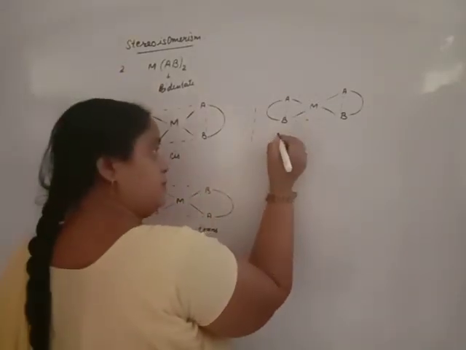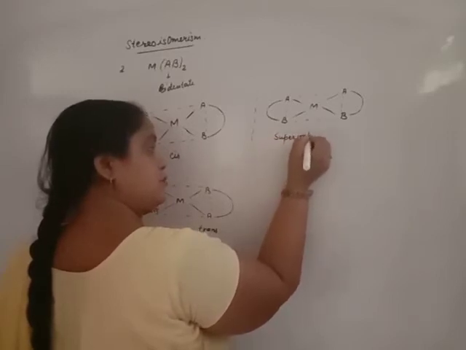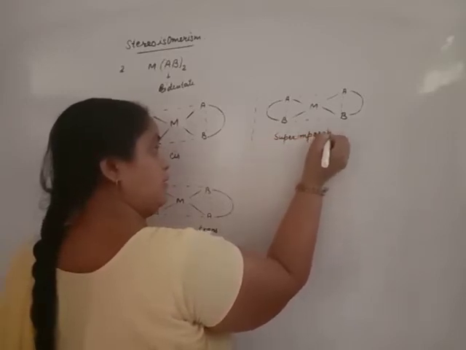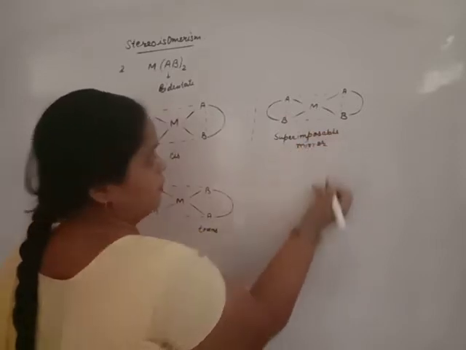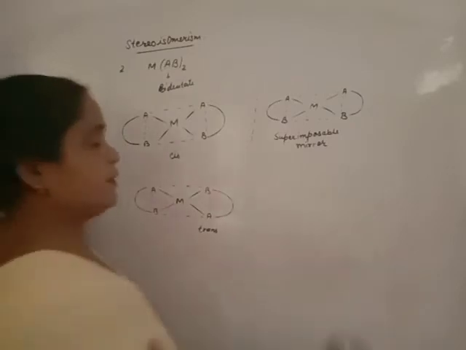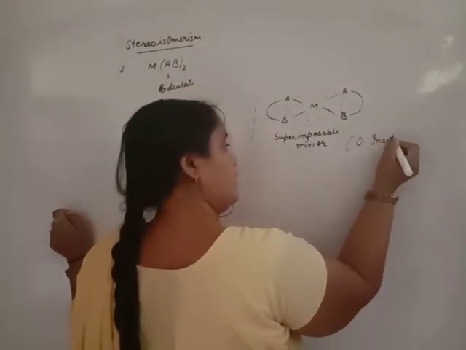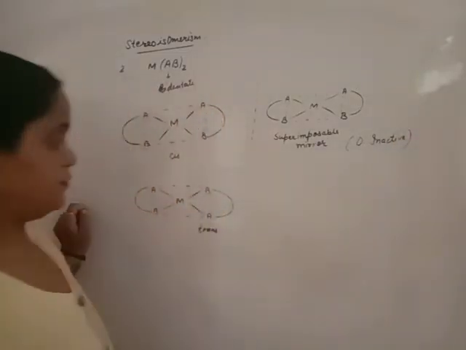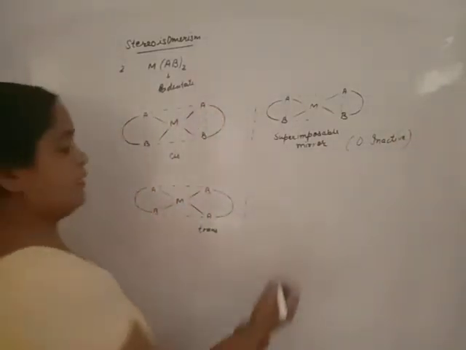That means it forms a superimposable mirror image. If it is a superimposable mirror image, that means it is optically inactive. It is optically inactive.